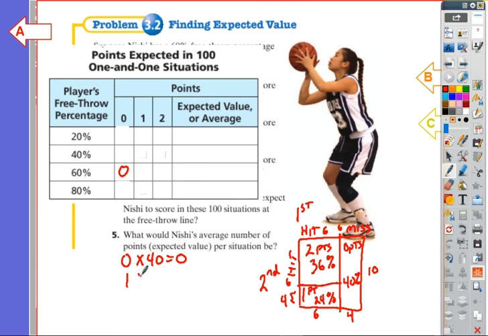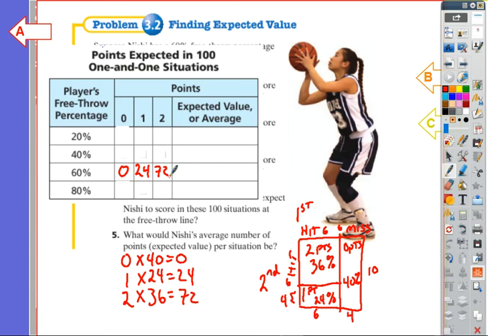For how many points she'll make in the 1 point situation, we have 1 point 24% of the time. So 1 times 24 is equal to 24. And then for 2 points, 36% of the time we get 2 points. So that is the 2 points times 36% of the time, and I get 72 points.